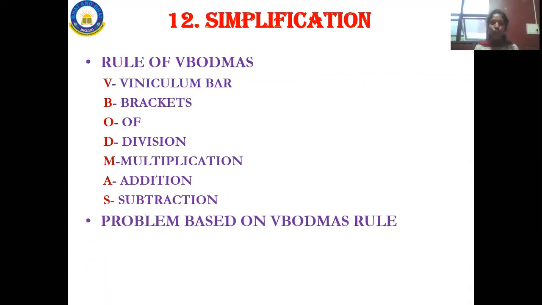So there they will be giving the problems which are based on the VIBODMAS rule. When they give you the problems based on the VIBODMAS rule, we are going to follow it. For example, if they give you a bunch of numbers together, if they give you large numbers along with division, multiplication, addition, brackets, at that time we make use of the VIBODMAS rule to solve the problems.